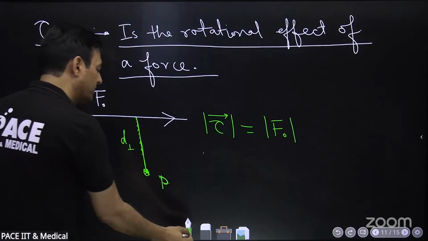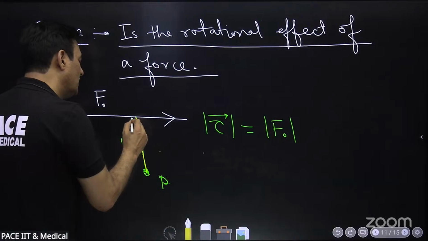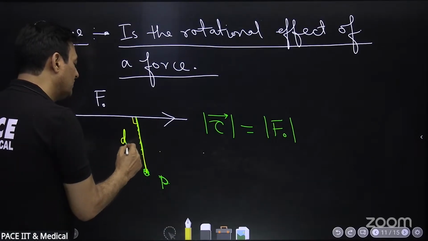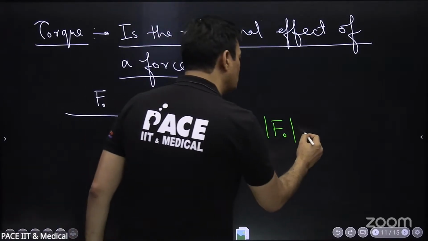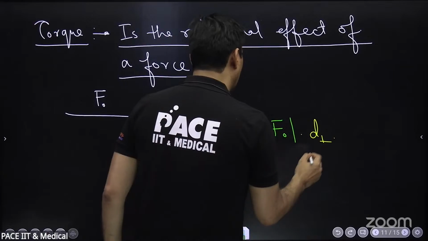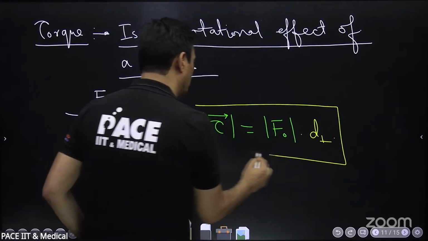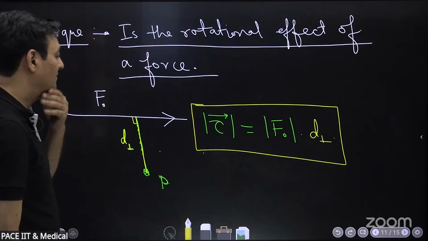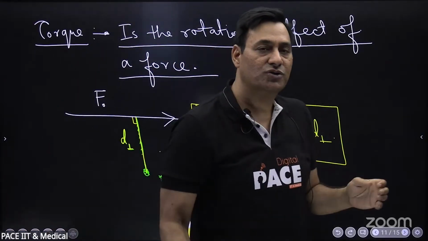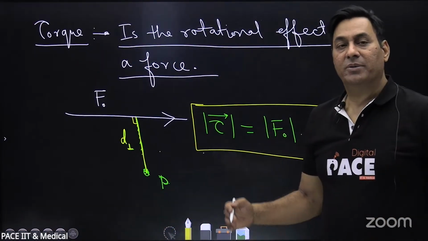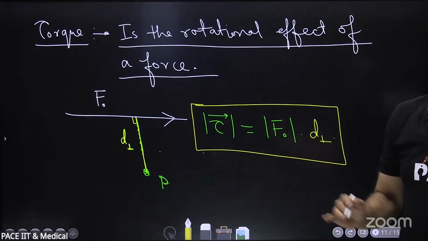So this point, say you drop a perpendicular on this line of action of force, and this is called arm length, lever length or arm length. So torque is also equal to force into perpendicular distance. ये लिख लीजिए आप पहले. This is called torque mathematically. I am writing a very kiddish definition right now. First time introduction to torque because you are in 10th. अभी हम इसकी proper vector representation पे भी आएंगे. But first I want you to understand what is happening.